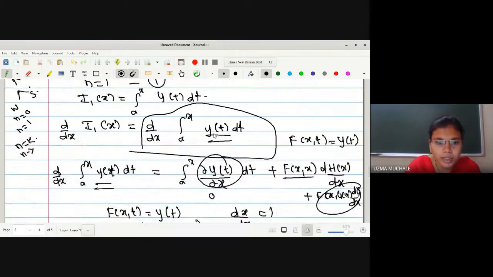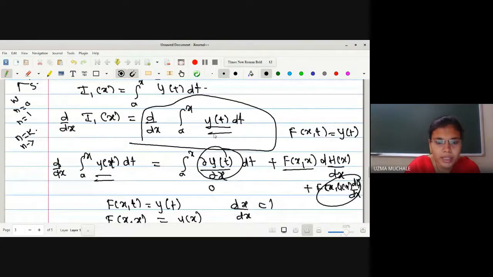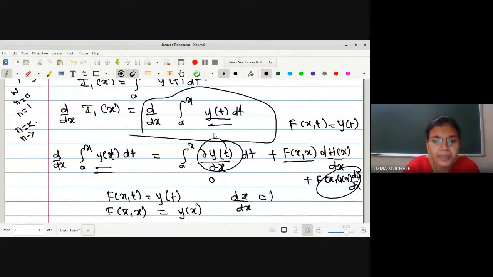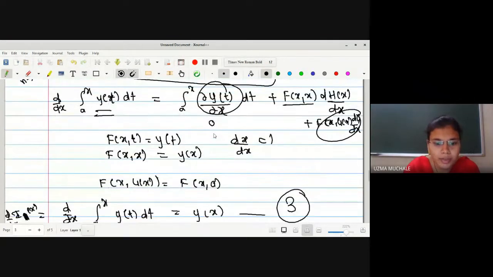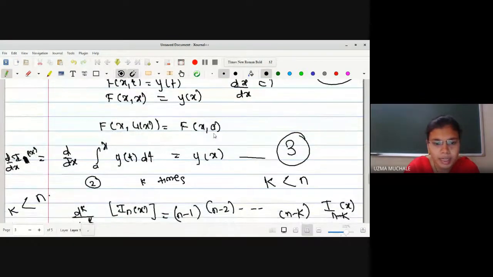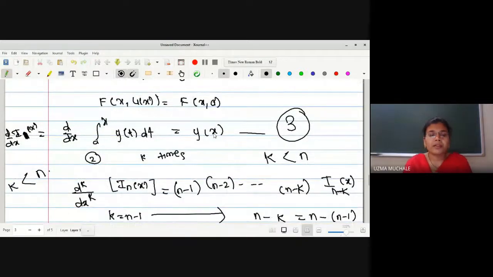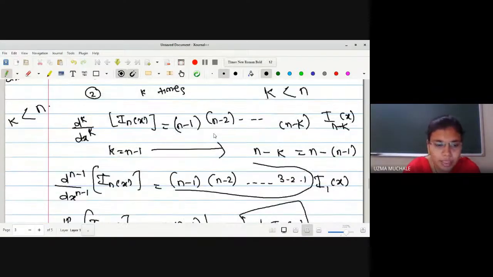Now actually we need a value of d by dx of I1 of x later on. So that's why we are doing it initially itself. Hence we have found the value of d by dx of I1 of x. At that time also we have to use a Leibniz rule. After using that, you have to find out the derivative of your second equation k times, just like your induction method, mathematical induction.